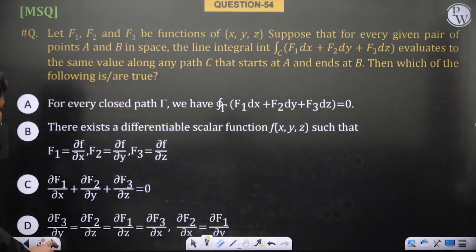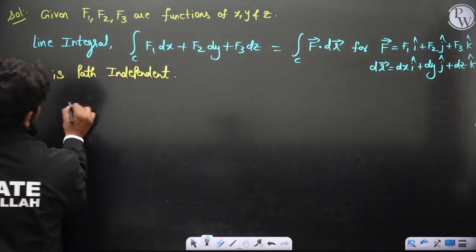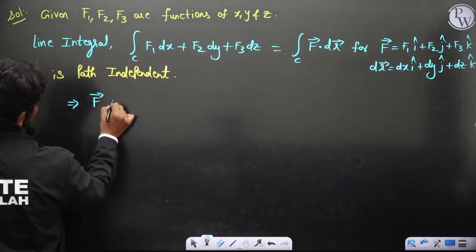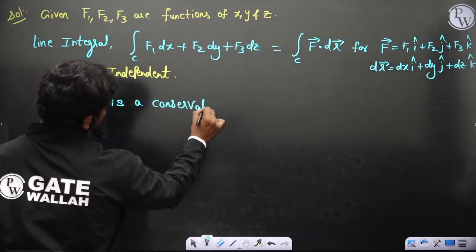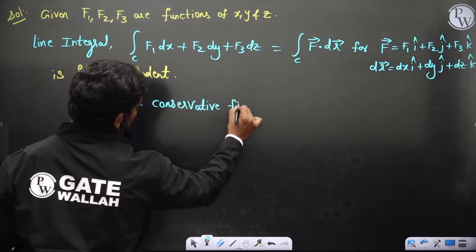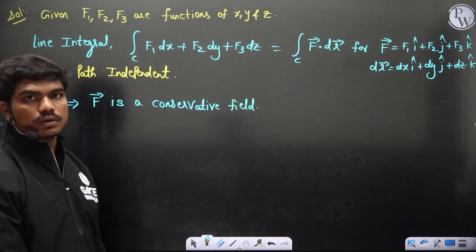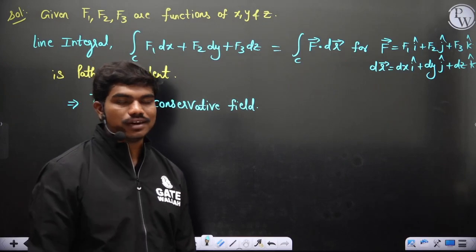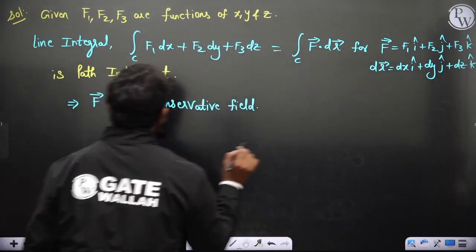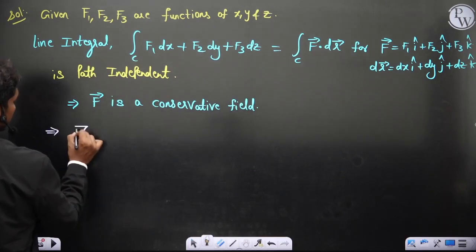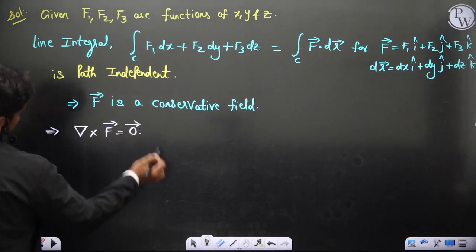If this is path independent, then definitely this implies f bar is a conservative field, because in conservative fields, if you move charges from one point to another, the work done doesn't depend upon the path. It depends only on the initial and final positions. So f bar is a conservative field, which implies curl f is equal to 0, first of all.